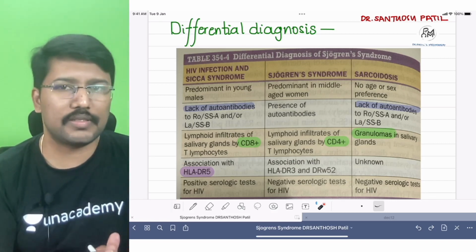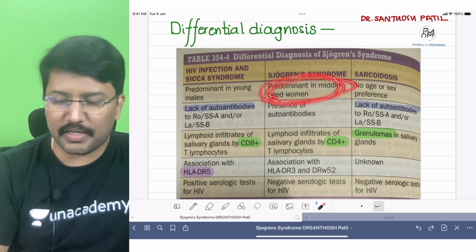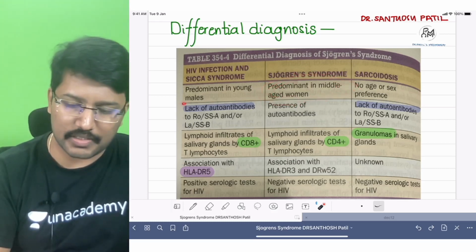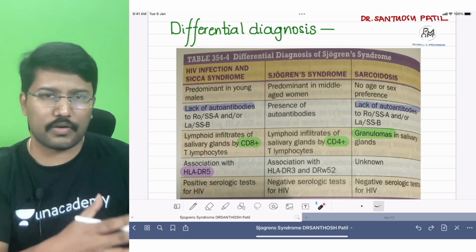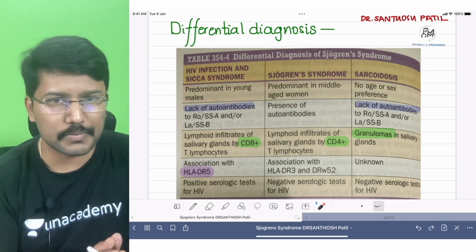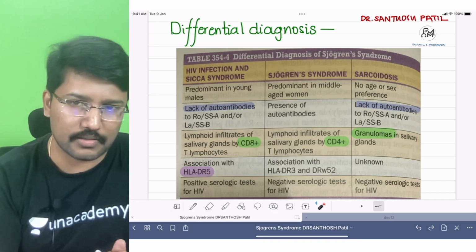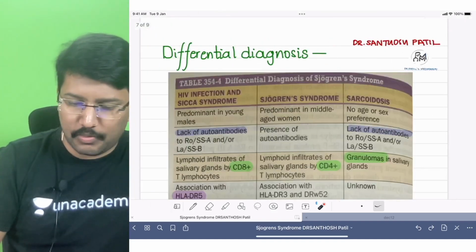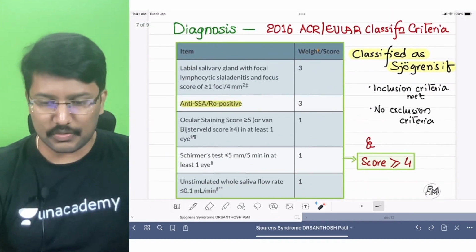The other thing we may notice is that in Sjogren's, yes, it is typically affecting middle-aged women, but in case of HIV, generally males are more affected than females, and thus your patient is most likely to be a male, right? Now that is about differential diagnosis. Now coming to the final diagnosis, how do we diagnose?